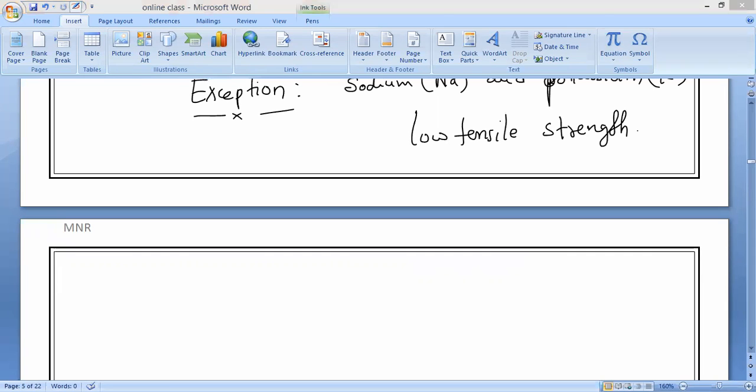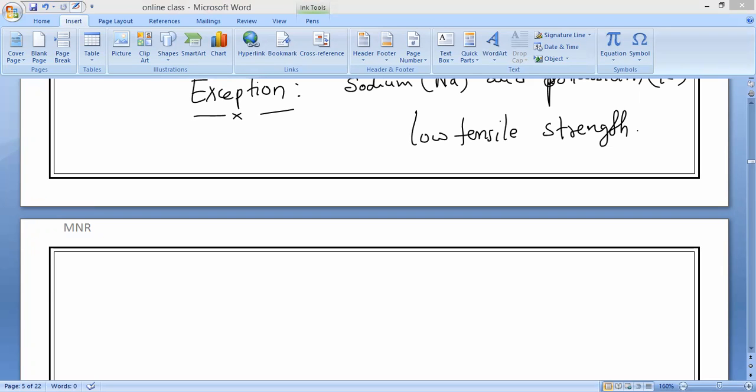Seventh property. Are you clear with the sixth property? Any doubt? This property I already taught you. Most of the metals are in what state? Solid state. And only one metal is in what state? Liquid state. Mercury is liquid. Is there any metal in gaseous state? No, sir. No metal.